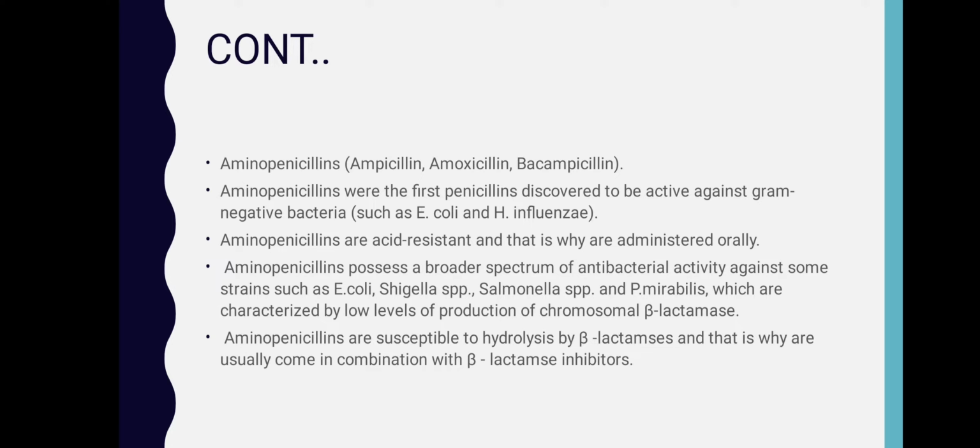Aminopenicillins possess a broader spectrum of antibacterial activity against some strains like E. coli, Shigella, and Salmonella, which are characterized by a low level of production of chromosomal beta-lactamase. Aminopenicillins are susceptible to hydrolysis by beta-lactamase, and that's why they come in combination with a beta-lactamase inhibitor, that is clavulanic acid and sulbactam.